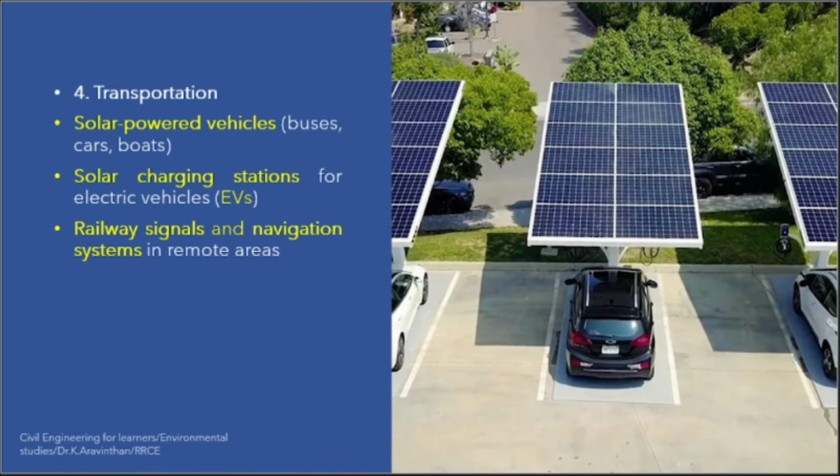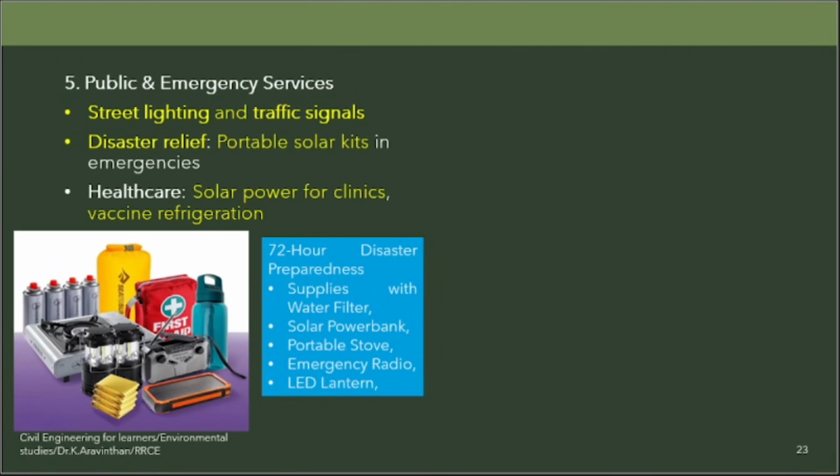Next thing, transportation. You see solar operated and charged vehicles. Wherever you park your vehicle here, this panel will give you solar power, and you can automatically charge your vehicle. For both the purposes you can use this. Vehicles, railway signals also, and this kind of kits are available.